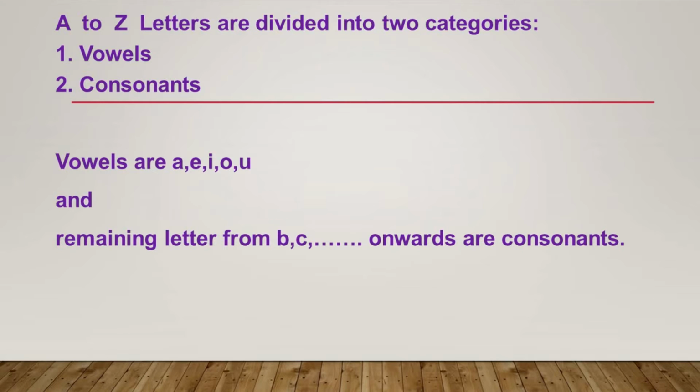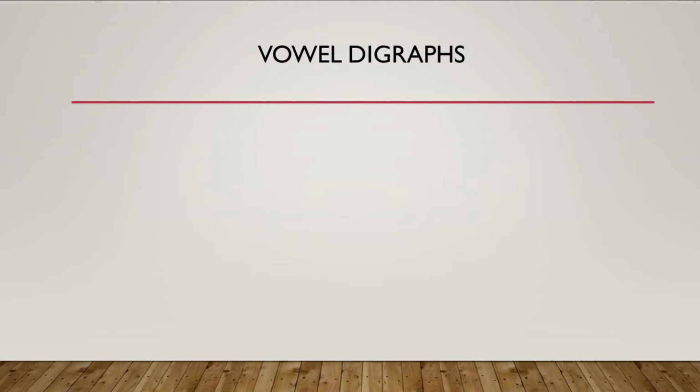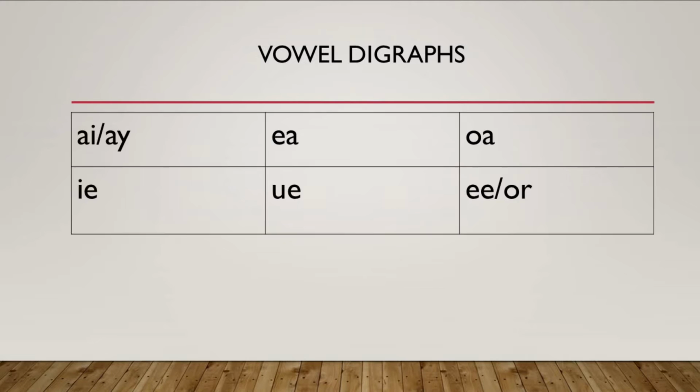Now let's see first what are the vowel digraphs. As I said, digraphs include two letters. When they come together, they make a sound. Okay? And the sound is the sound of the first letter. The second letter will be silent.